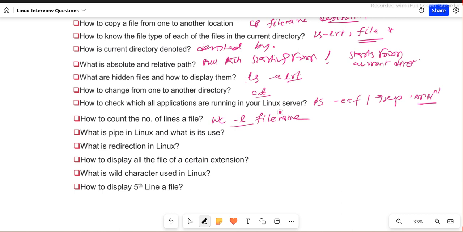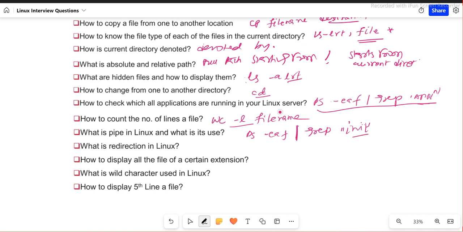Now, what is pipe in Linux and why do we use it? Pipe is basically used to club two commands. The output of one command will work as an input. For example, let's say I want to display all the processes, and in these processes I want to find, for example, the init process. I want to get the details of the init process. Then I can use this pipe.